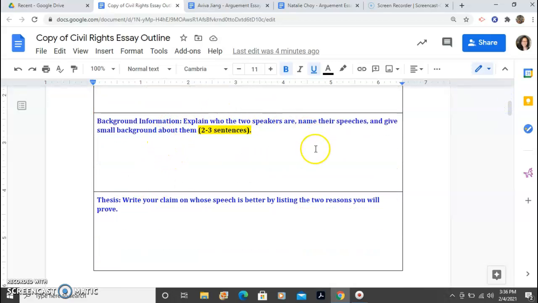information. Here, you're going to explain who the two speakers are, Dr. Martin Luther King and Malcolm X, name their speeches, and just give small background information about them. Only 2 to 3 sentences are needed here. Your thesis comes last in your first body paragraph, and that is writing your claim on whose speech was better. Was it Dr. Martin Luther King or Malcolm X? And the 2 reasons why. Remember, use those rhetorical appeals based on ethos, logos, or pathos.